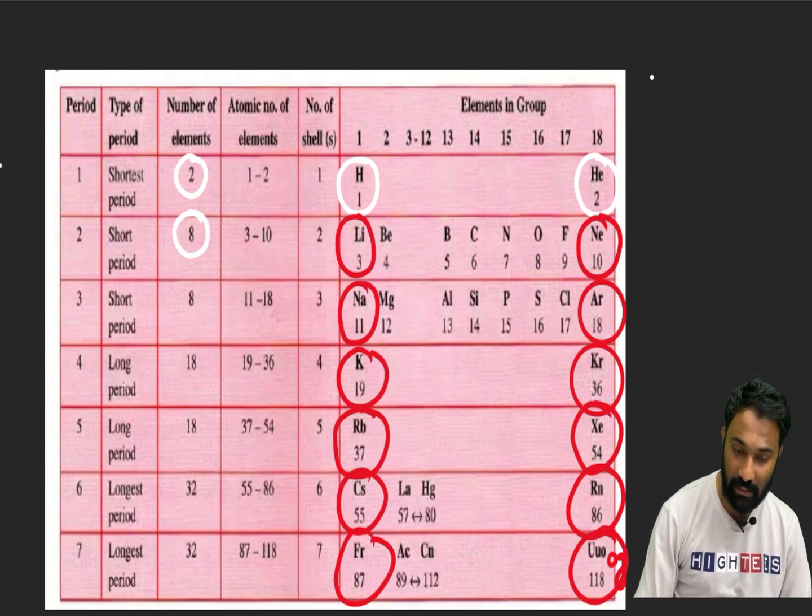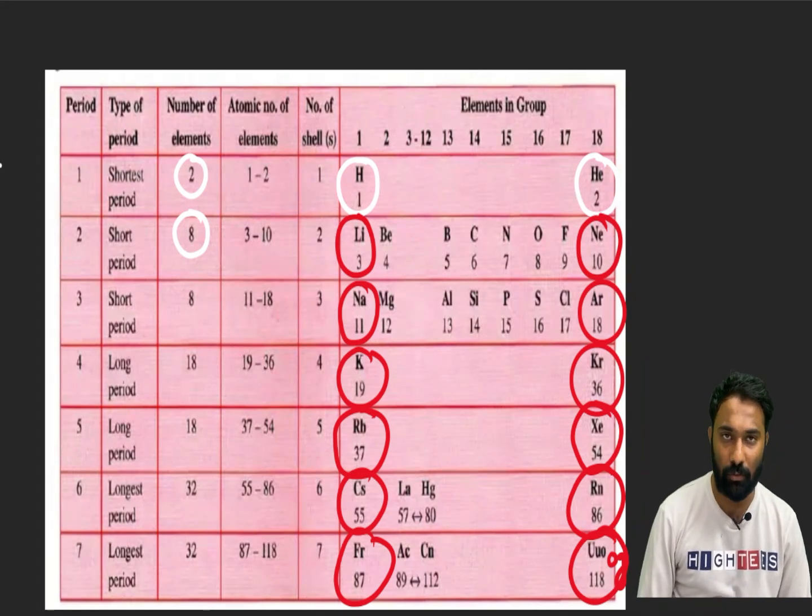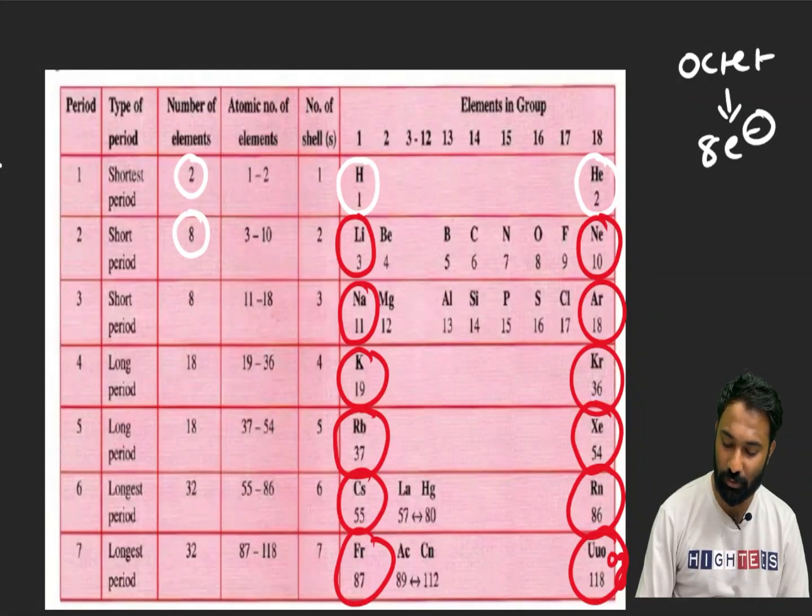Every element or compound or ion wants to try to attain the noble gas electronic configuration, that we know. In this noble gas electronic configuration, its octet should be complete. What is the meaning of octet? Octet means 8 electrons should be there.